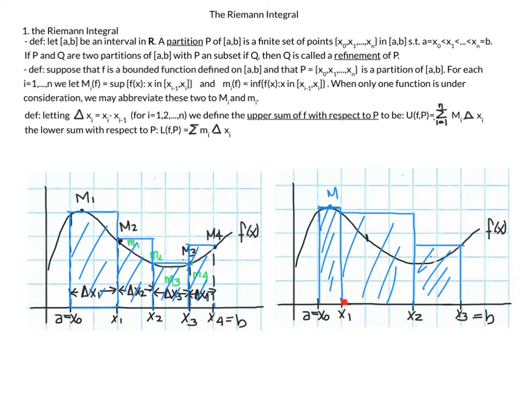You can see in this first interval, my rectangle looks sort of similar. It's a little bit narrower. But here in the second interval, I definitely have a much higher M2. This would be my M2. And this is my M3, this height over here. Here I have M2, so I definitely have a much higher M2 and a different look for my rectangle. And then here's my highest point in my last interval. And so you can see that these areas are not the same. Again, the upper sum and the lower sum always have this P because it is dependent on the partition.